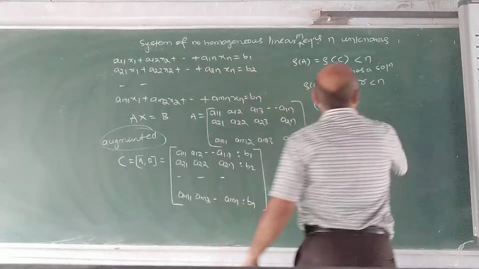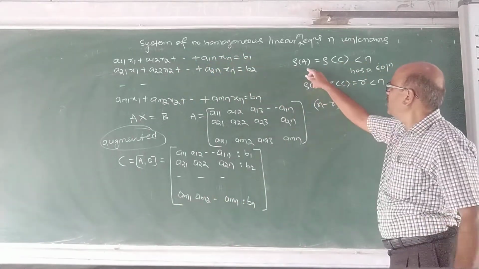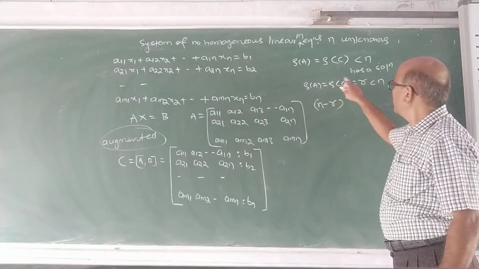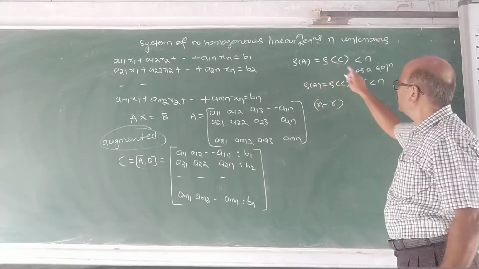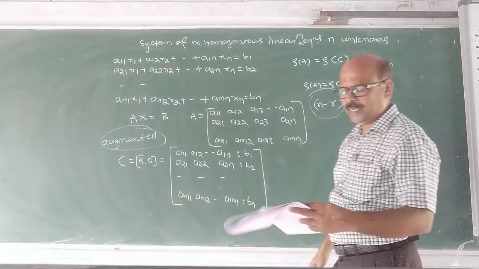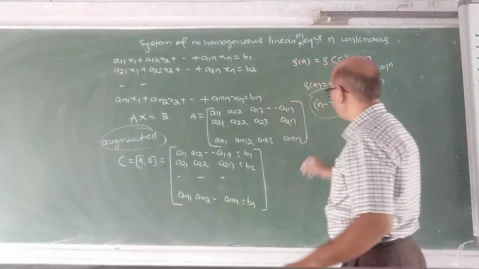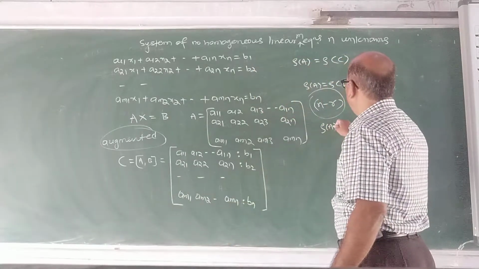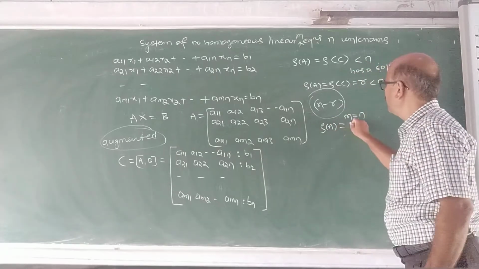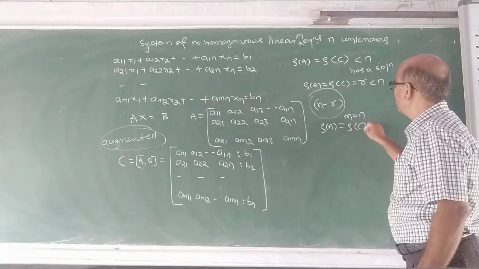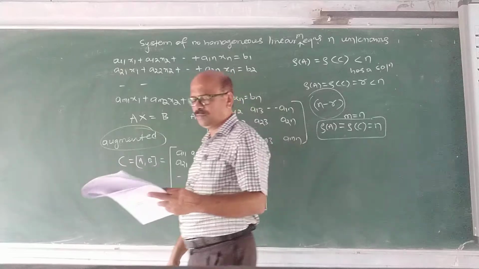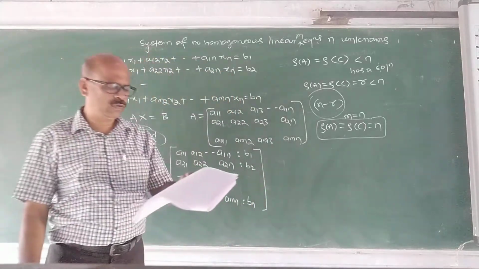And if rank of A is not equal to rank of C, it has no solution. Also, if rank of A is equal to rank of C is R less than N, there will be N minus R independent solutions. And if M is equal to N, and rank of A is equal to rank of C is N, then it has a unique solution. The system has a unique solution.